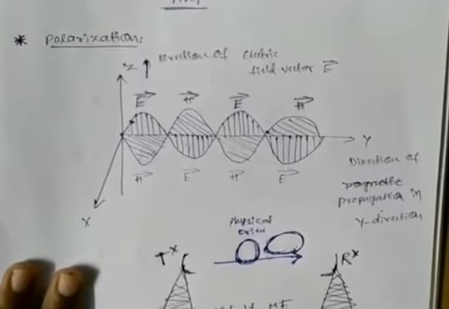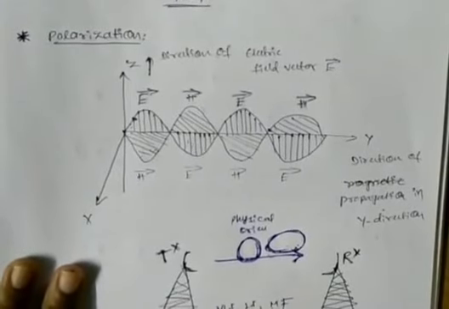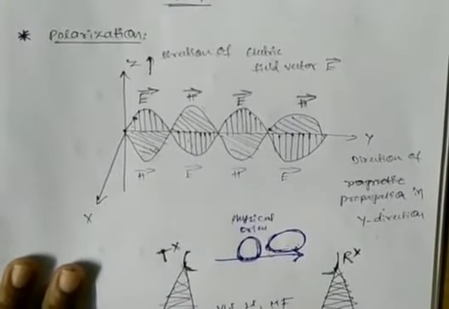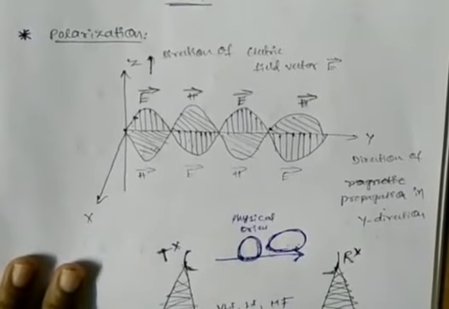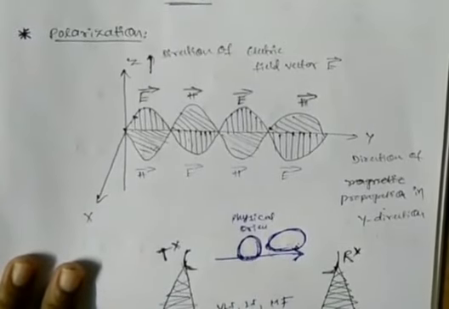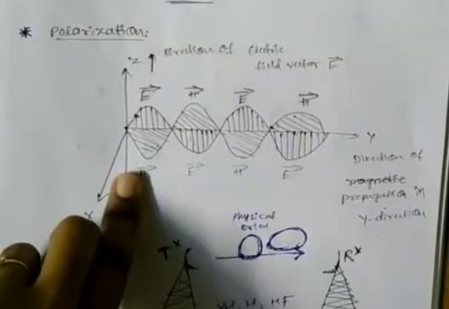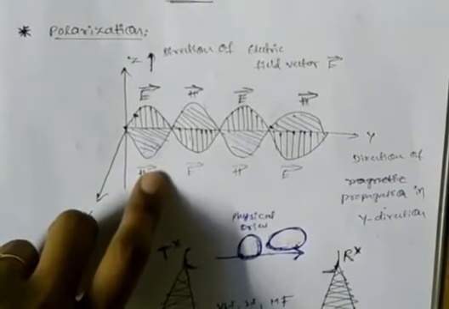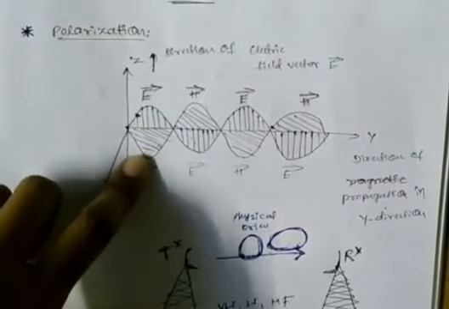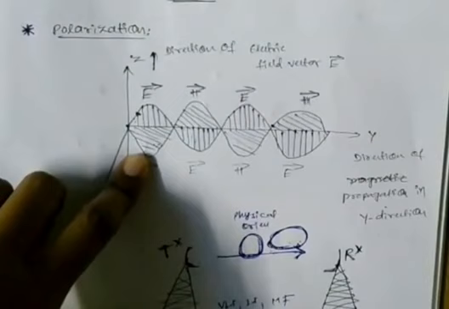Hi friends, today's topic is polarization. Before going to polarization, we have to discuss the EM wave first. Already we know the EM wave is nothing but an electromagnetic wave. This is the structure of the electromagnetic wave. In this electromagnetic wave, the electric field and magnetic field are perpendicular to each other.